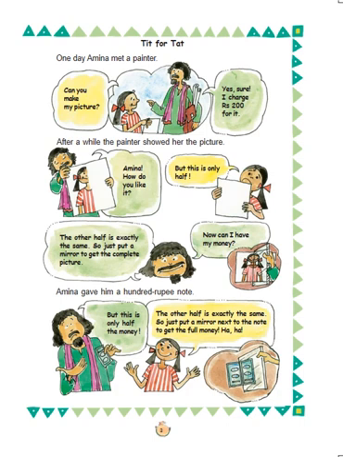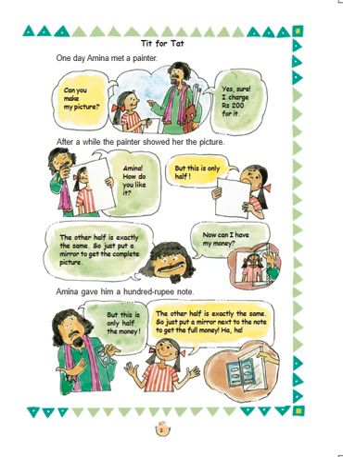Amina is a smart little girl who came to know that the painter was trying to fool her. So Amina made a trick to teach the painter a lesson. Amina gave him a 100 rupees note. Then the painter asked her, "I told you 200 rupees for the painting, but you gave me only half of the money."